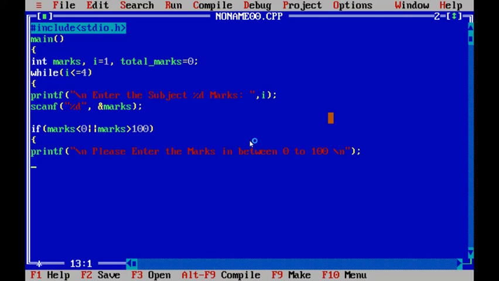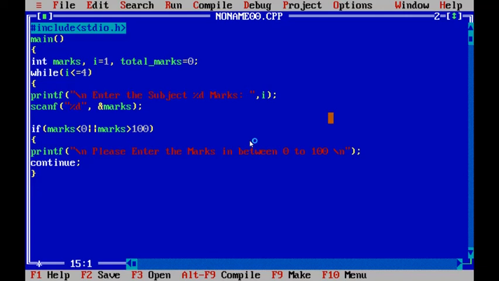And whenever the user enters the marks in negative or above 100, ignore that number. For that purpose, no need to add those marks. If the user entered negative marks and you sum that to the total marks, those marks are subtracted. To avoid such mistakes, we are using the continue. By using this continue statement, it is very useful for us. You will get an idea after seeing the output of this program.